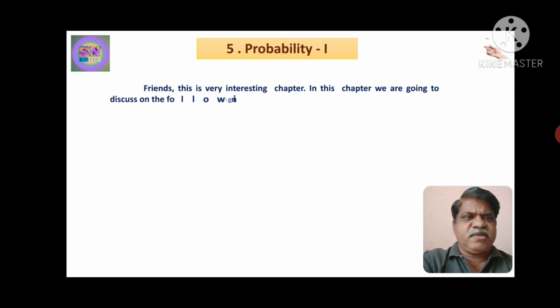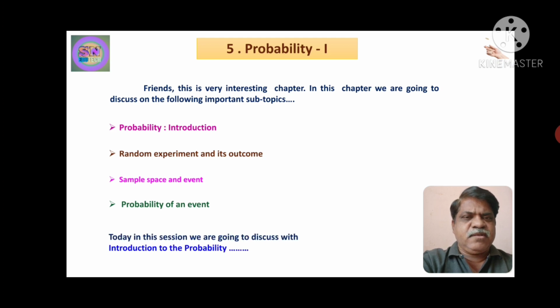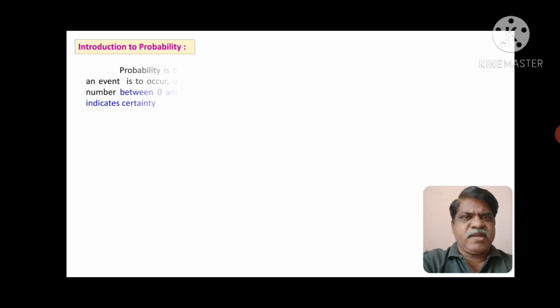In this chapter we are going to discuss the following important subtopics: probability, that is the introduction; random experiment and its outcome; sample space and event; and probability of an event. Today in this session we are going to discuss the introduction to probability. Friends, now let us see the introduction to probability.